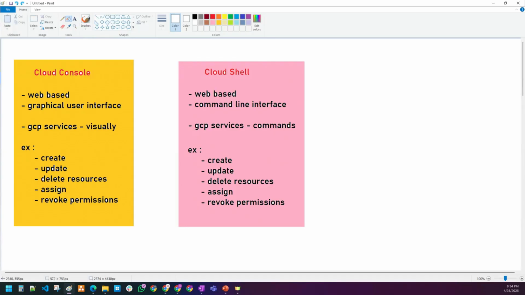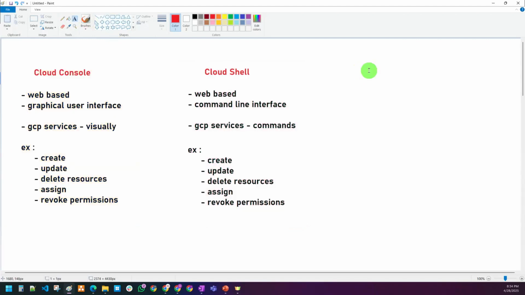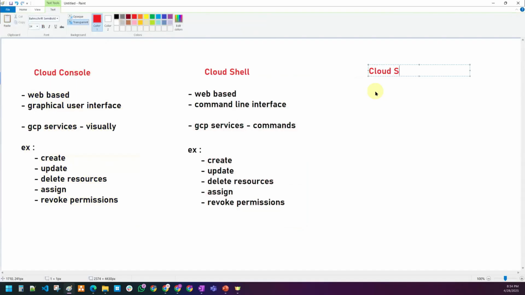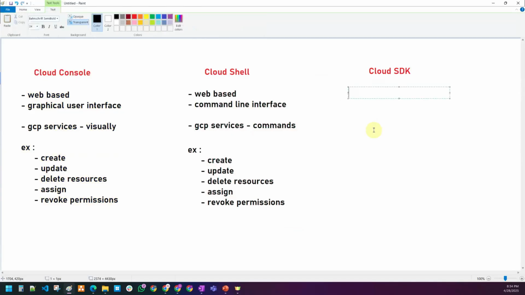Okay, so the first method is console, the second method is Cloud Shell, and can you guys tell me what is our third method? SDK. Right. So the third method of interacting with the GCP services is Cloud SDK. Sir, what is Cloud SDK? Cloud SDK is local based.